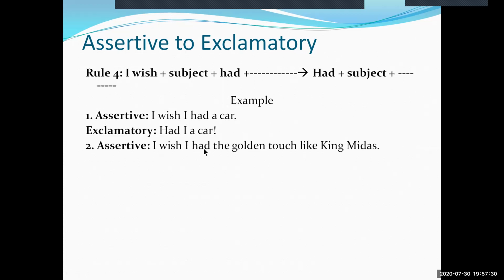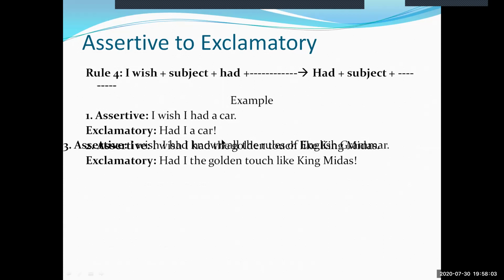This is example 2 of this structure. I wish I had the golden touch like King Midas. In this sentence, we have that auxiliary verb had here. To make this sentence exclamatory, we need to drop this I wish from the beginning and take this auxiliary verb had to the beginning before the subject, and the rest of the sentence should be written as it is. So the exclamatory sentence will read: had I the golden touch like King Midas.